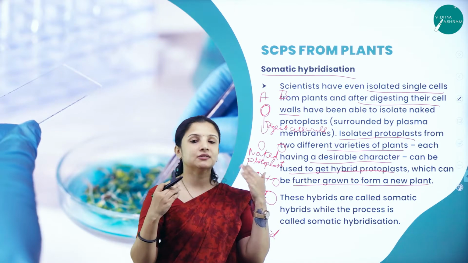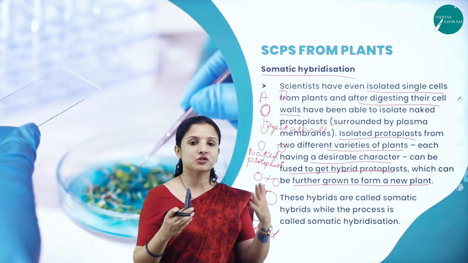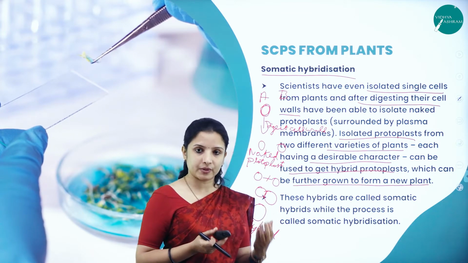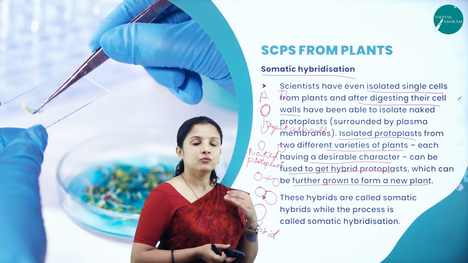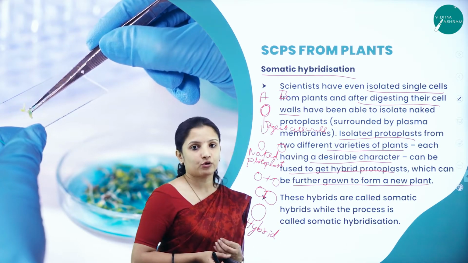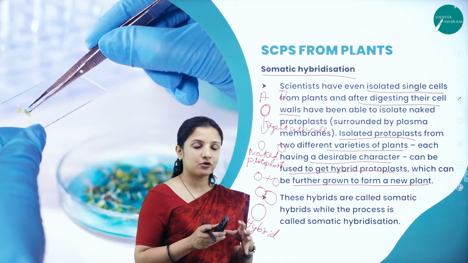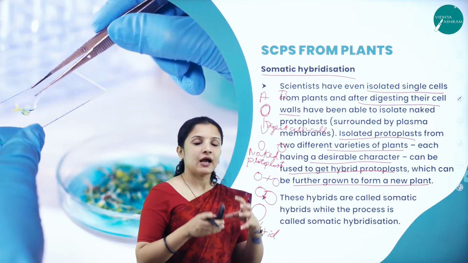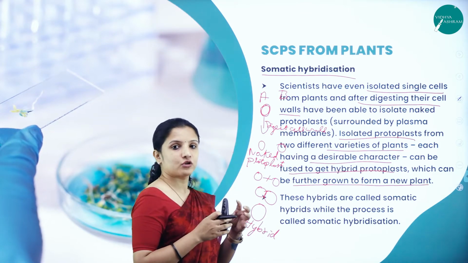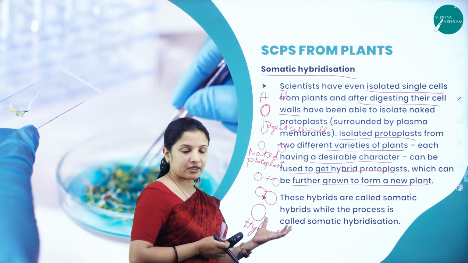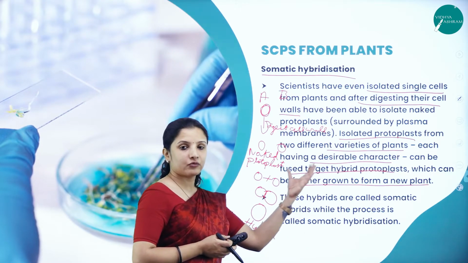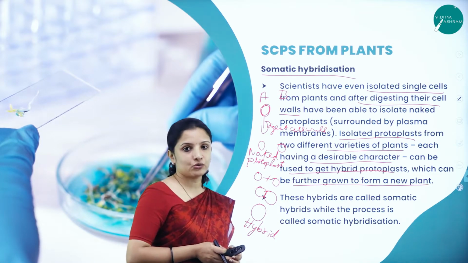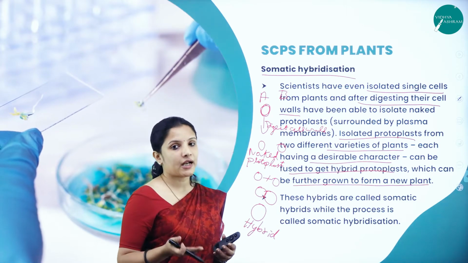These cells will be subjected to a process which will digest the cell wall of the particular cell, and now they are called the naked protoplast. So these two naked protoplasts will be made to fuse, and therefore that fused protoplast, now it will be a hybrid. That hybrid protoplast will be put onto a new suitable nutrient media so that a new plant can be generated out of it.